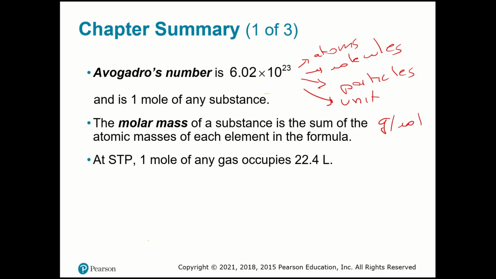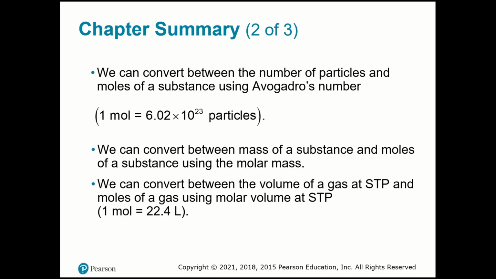The molar mass of a substance is grams per mole. So it's the atomic mass of each element in the formula, and you put it all together. Just remember when you have a parenthesis like NO3, for example, 2, we need to multiply each element by 2. At STP conditions, 0 degrees Celsius and 1 atm, we know that 1 mole of any gas occupies 22.4 liters.